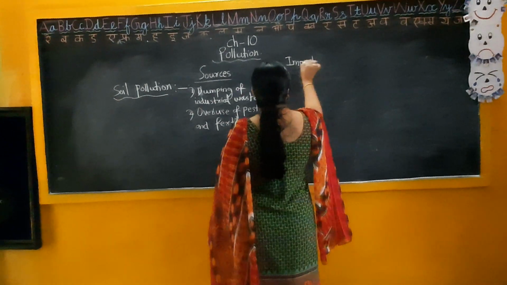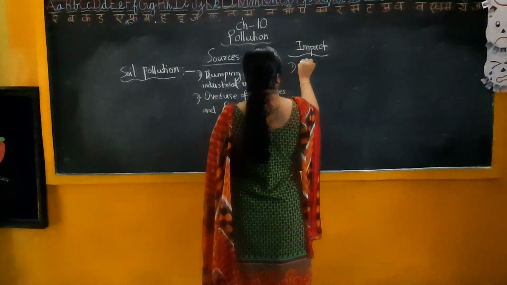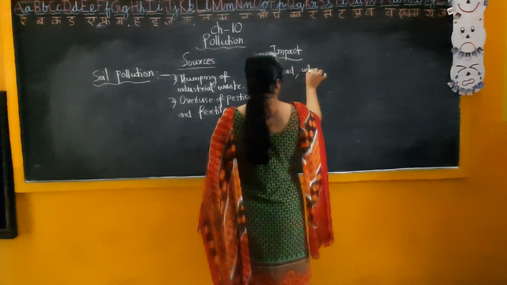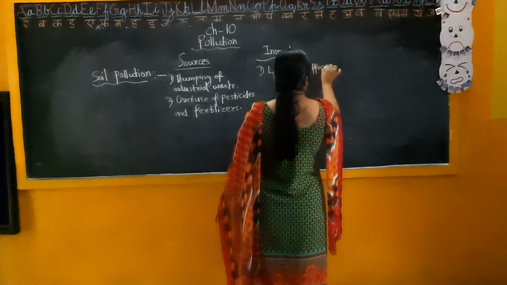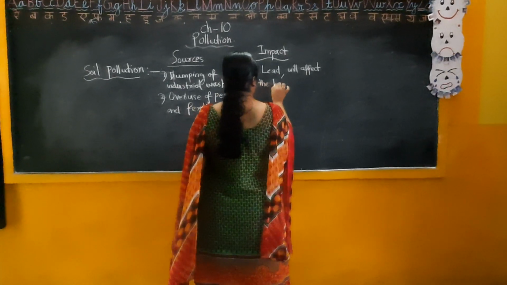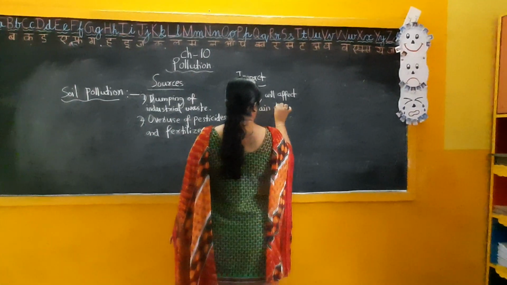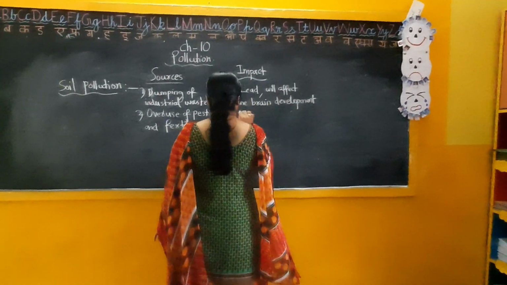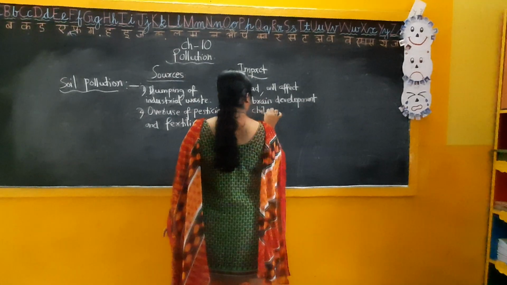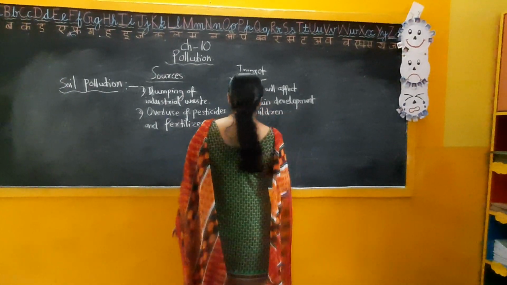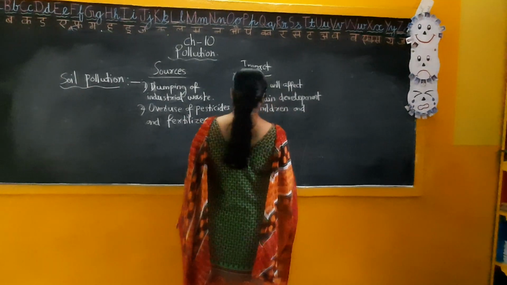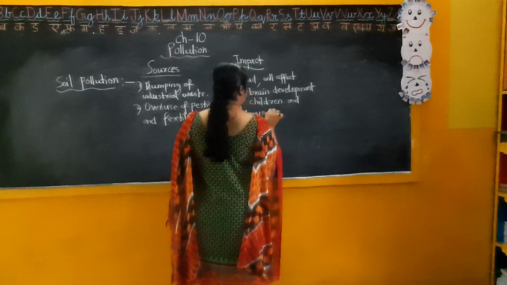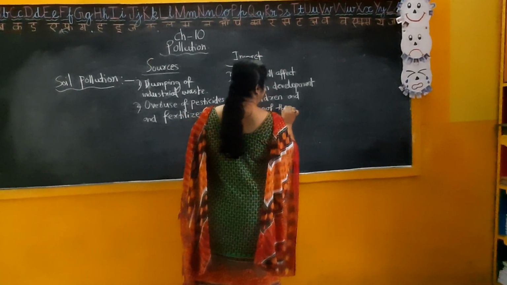So the impact is: lead will affect the brain development of children, and kidneys of the adults.